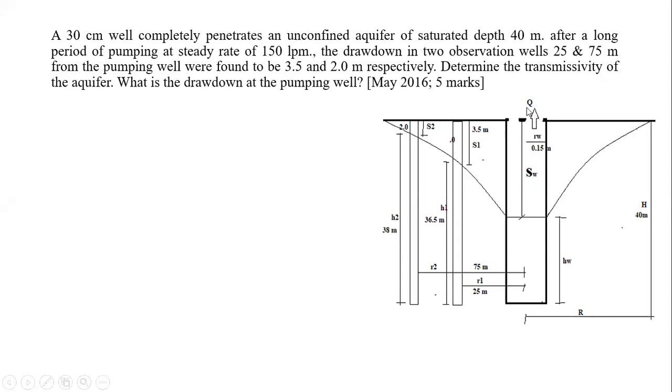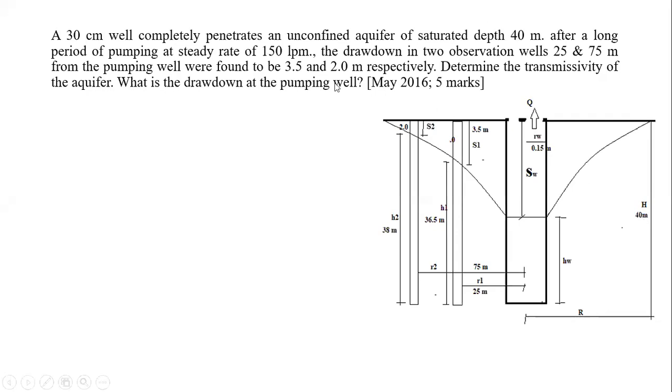The constant rate of pumping was capital Q, 150 liters per minute, and the saturated water depth is 40 meter, that is H given to us, capital H as 40 meter, from where the drawdown will start. So this indicates the drawdown curve. This is nothing but the drawdown curve, and above this will be the cone of influence, and this drawdown will be there at a capital R, which is not given to us, which will be required to find out. So this thickness, we can say, is H as 40 meters.